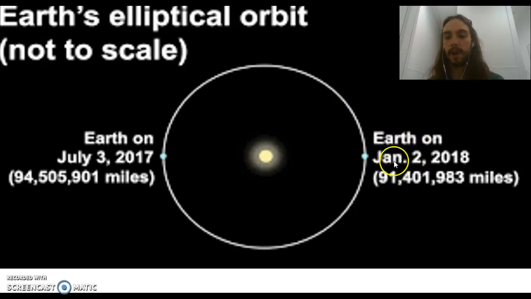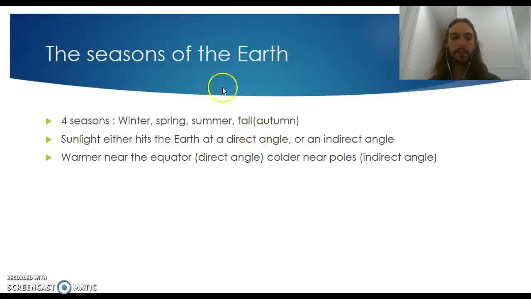So here in January, we're 91 million miles away, and then here in July, we're 94 million miles away. So we get a little farther away from one time than another on our orbit. So this point is a little farther than this point, and so that creates a little bit of an egg shape. It's not quite a circle.